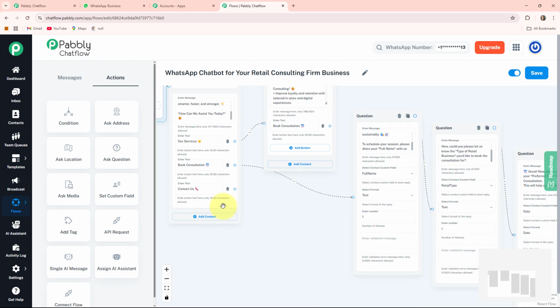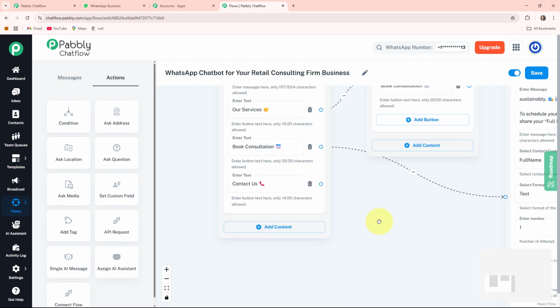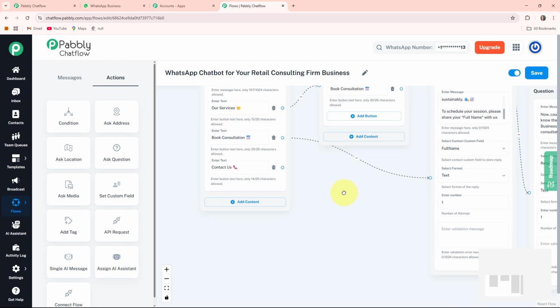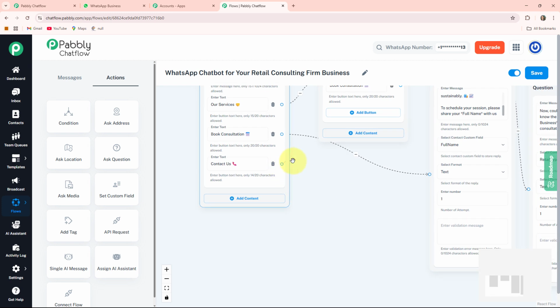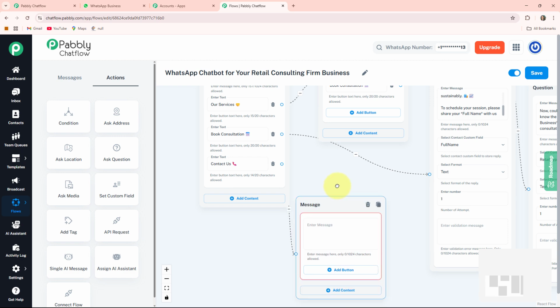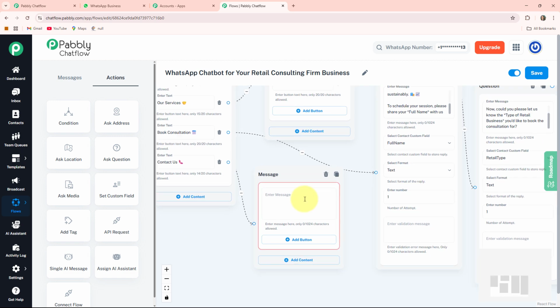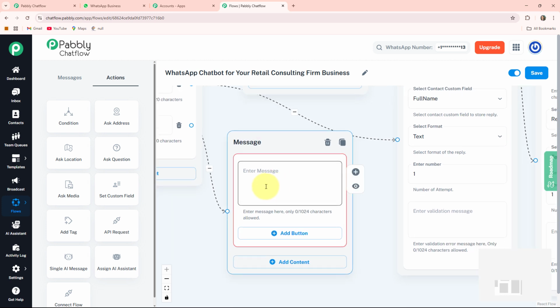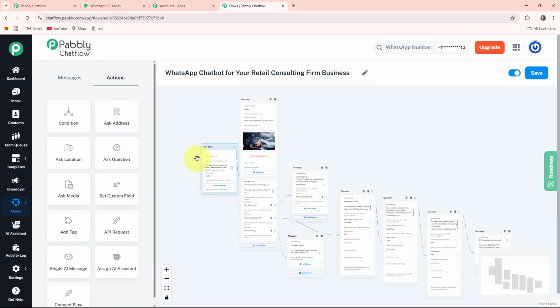After that, the last one is the contact us. If my clients want the contact details of my retail consulting firm business, then they will click on this button, so my bot will respond to them. For that, I'm clicking on this circle, dragging a line, choosing content type as text plus button. It will provide me one enter message box where I can write all the contact information of my retail consulting firm business. Here I write it. Now our flow is completed.